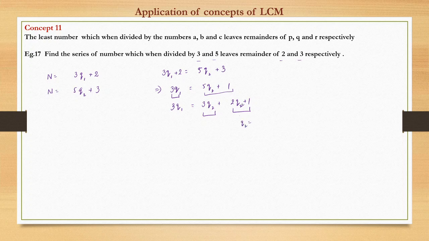If q2 is equal to, suppose, 1, then this becomes 2 into 1 plus 1, which is 3, and hence this is a multiple of 3. So RHS will be divisible by 3. So the smallest value which q2 can take is 1. So at a value of q2 equal to 1, n becomes what? When we put q2 equal to 1, n becomes 8. So the smallest number becomes 8.